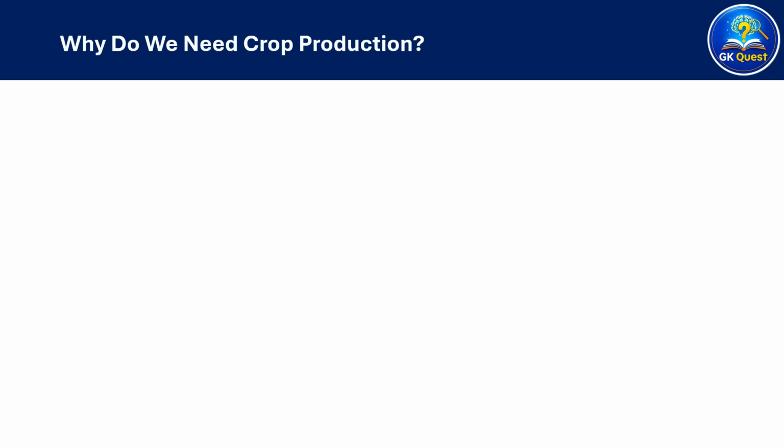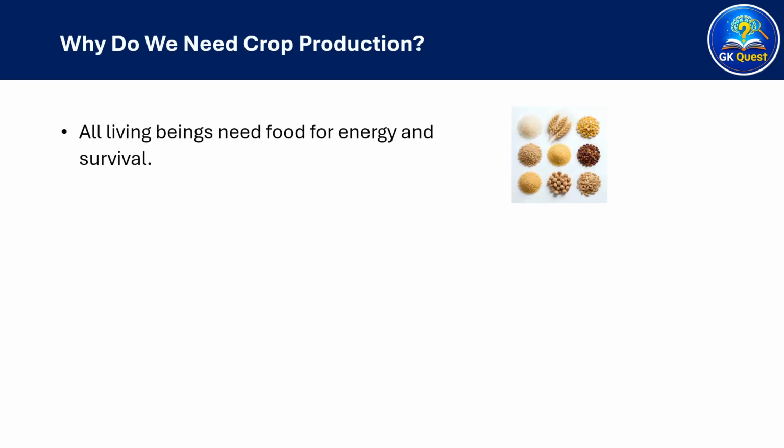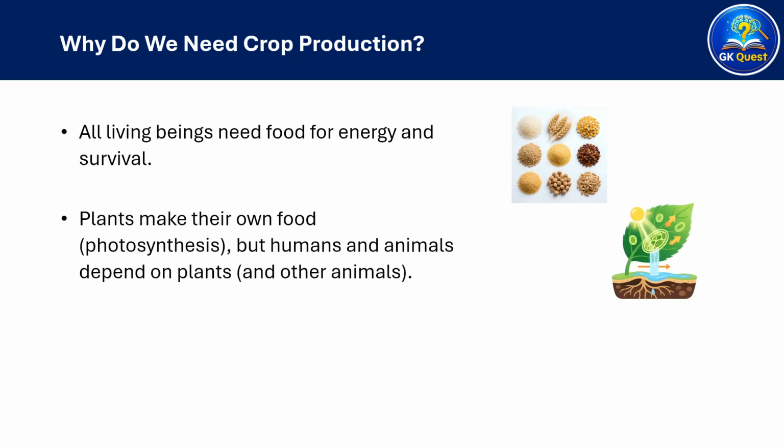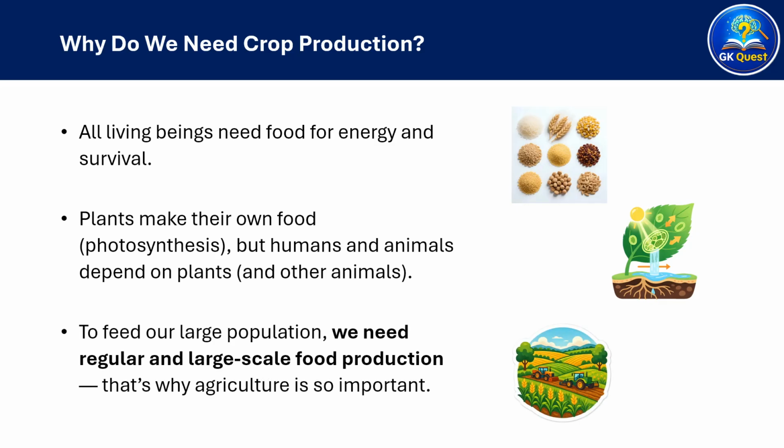Why do we need crop production? All living beings need food for energy and survival. Plants make their own food through photosynthesis, but humans and animals depend on plants and other animals. To feed our large population, we need regular and large-scale food production. That's why agriculture is so important.